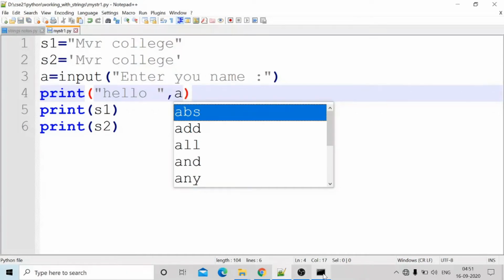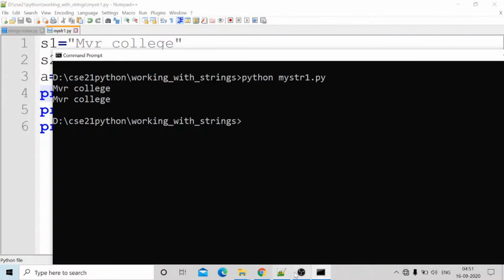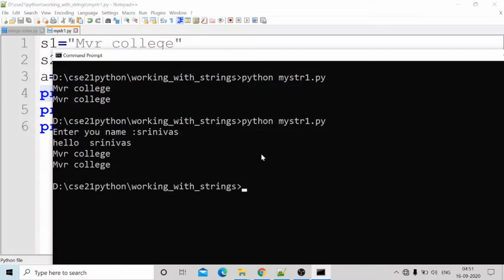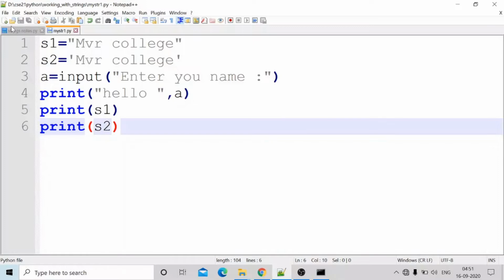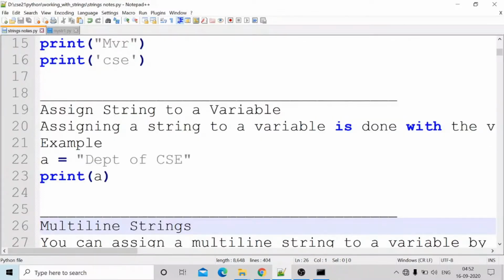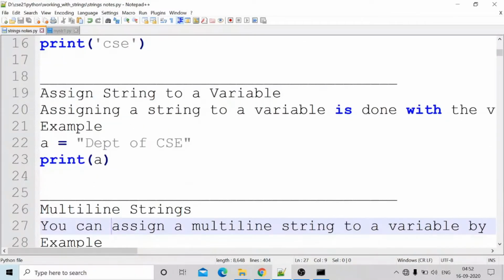Once again I am running this file within the command prompt. Okay, we will see how it will work. Just enter your name. Srinivas. Okay, hello Srinivas, MVR college. In this fashion we can assign strings to the variable, print a.